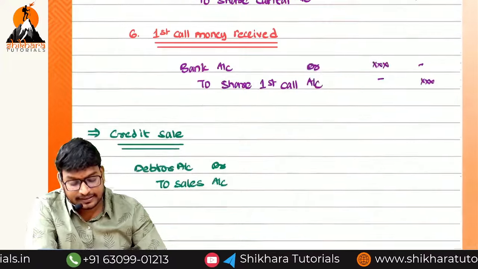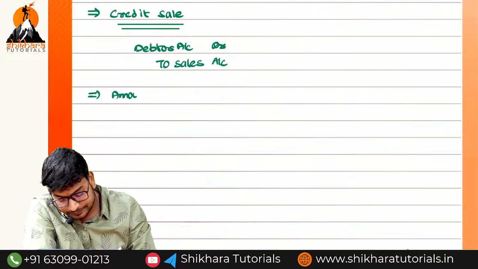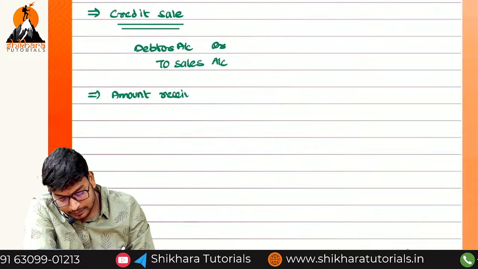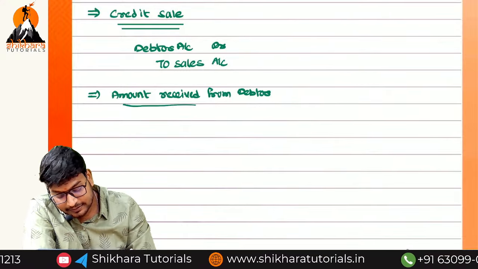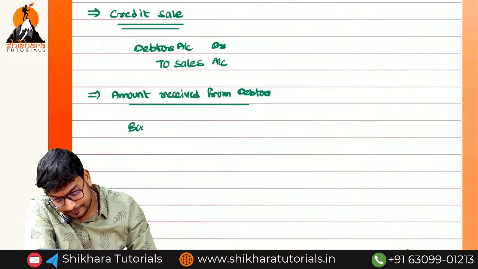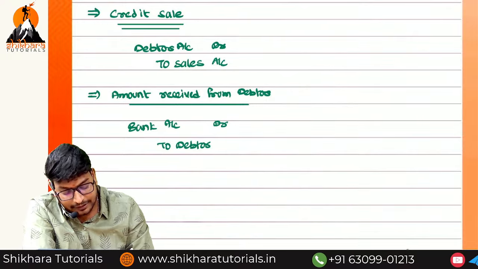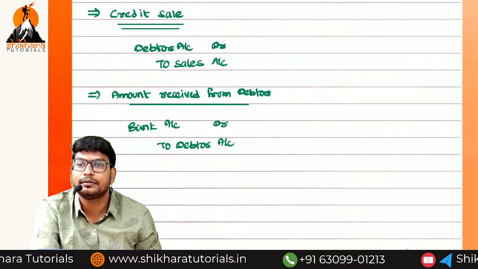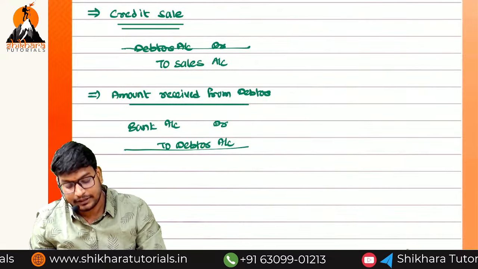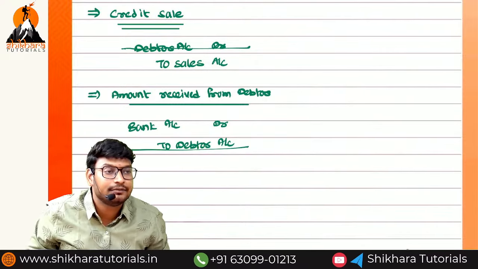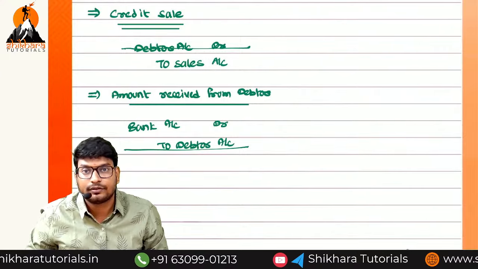Same like that. When we are receiving the amount from the debtor, which entry are we going to pass? Bank account debited to debtor account. Previously we debited; now we credit, in order to reduce that particular balance. Are you getting the point? The same logic applies to the due and receipt of first call, second call, or allotment. Are you getting the point? Is there any doubt? You confirm with me, I will go through.